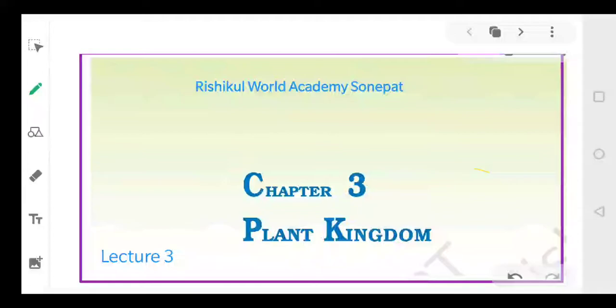Now, in the previous module, we have studied the algae and its various classes. We have understood that there is green algae, brown algae, and red algae, depending upon the pigments. In this lecture today, we'll be talking about the bryophytes.